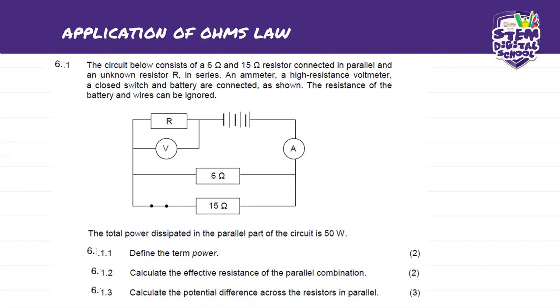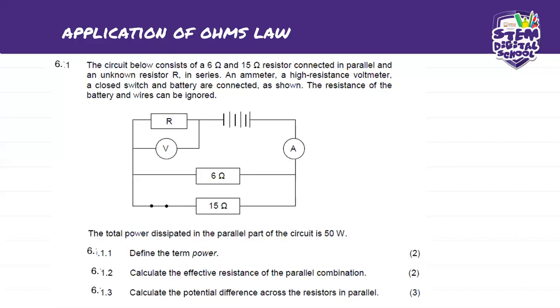They say the total power dissipated in the parallel part of the circuit is 50 watts. Okay. Sorry about the numbering there, guys. You know, teaching and IT. But nonetheless, 6.1.1 says define the term power.